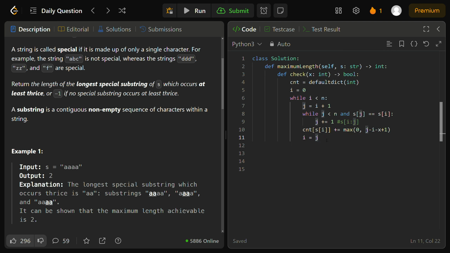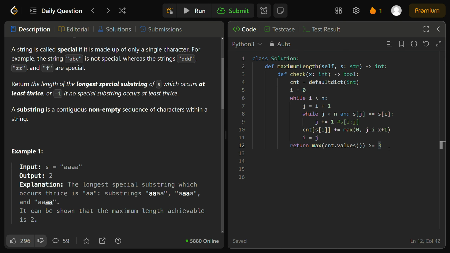And effectively, once we're outside of this while loop, we simply have to return the maximum of all the different values in our count hash map, so max of count.values in Python, if it's greater than or equal to 3. This is a pretty simple way of checking: obviously we want to use the maximum to make sure, if any of the characters has a count of substrings that's greater than or equal to 3, that means we can return true. This is a valid substring of this length x, right? It does have an occurrence that's greater than or equal to 3, thrice, as in the problem.